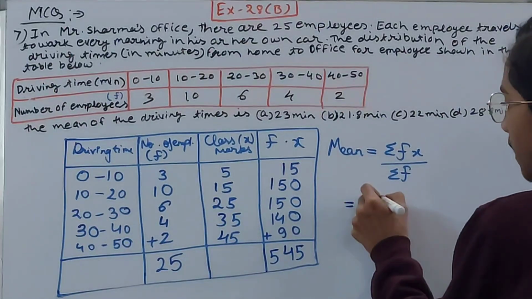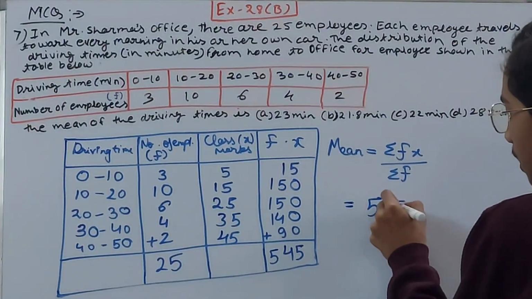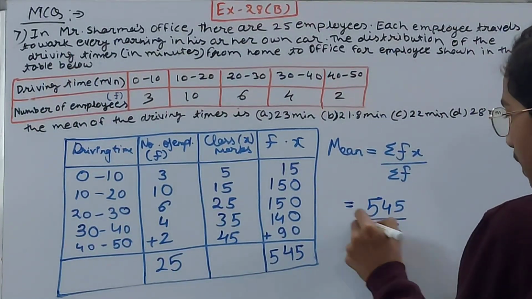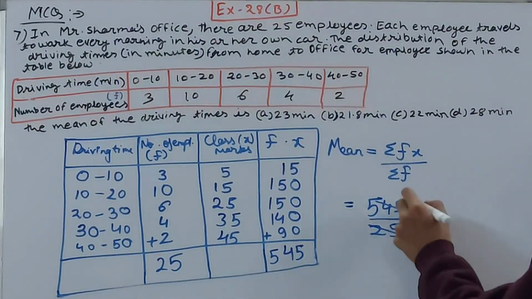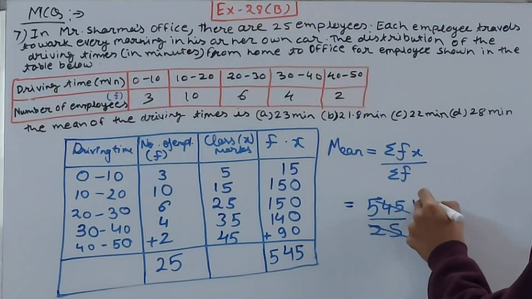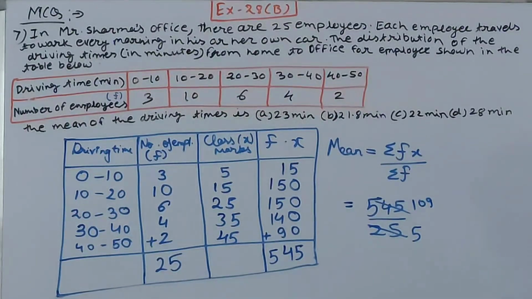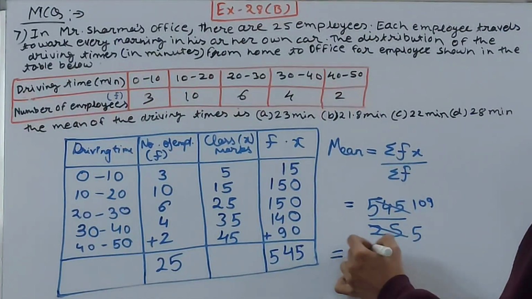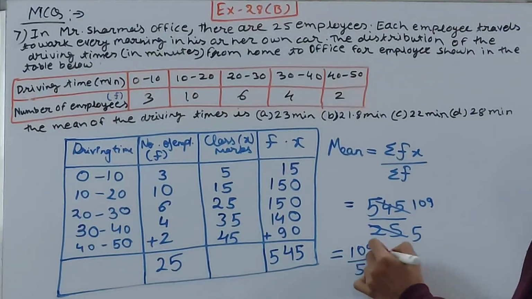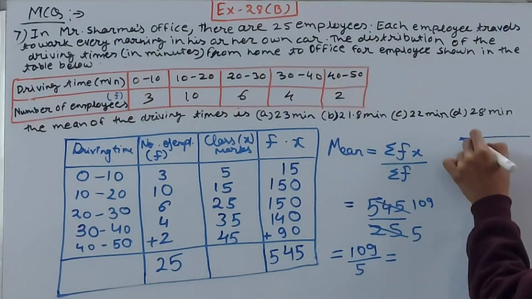So you will have 545 upon 25. If I cancel this by 5, this will go 5 times, this will go 109 times. And now I can just divide this by 5. You have 109 upon 5. What is that? You can divide and check.